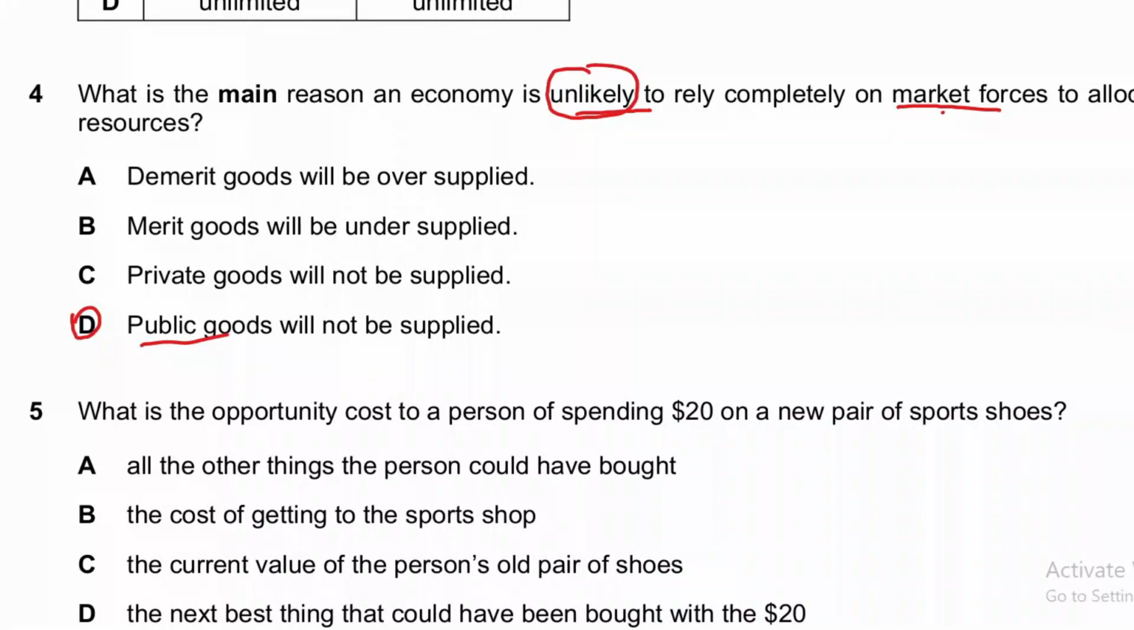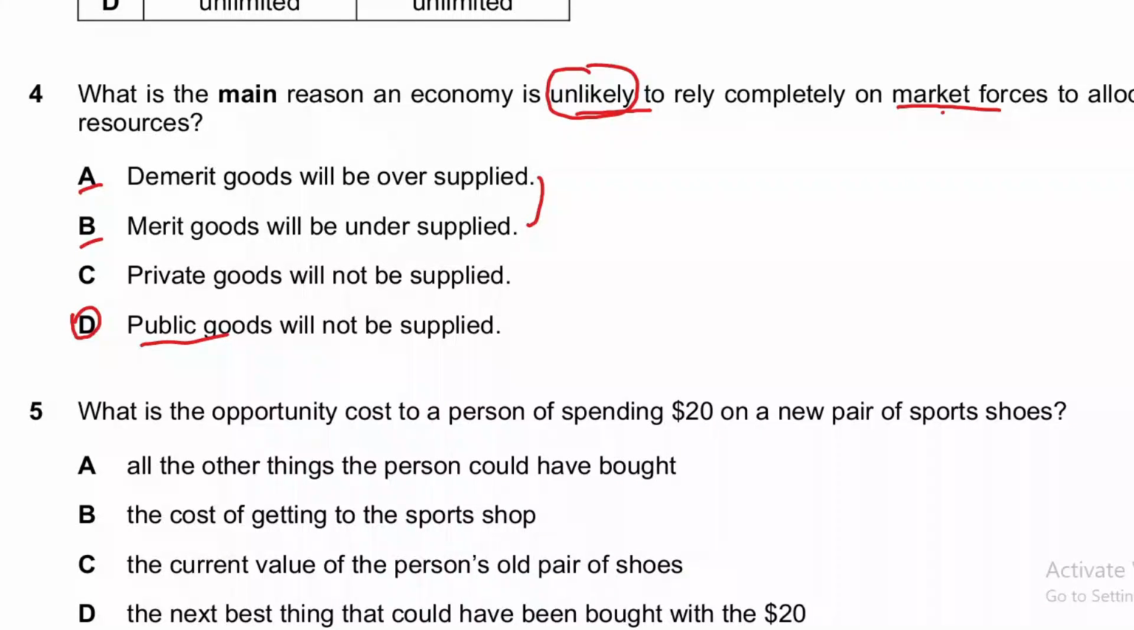You may be confused with options A and B as well. Demerit goods will be oversupplied, merit goods will be undersupplied. These two options resemble each other because the private sector definitely overproduces demerit goods and underproduces merit goods. So these two options are also correct, but they are produced by the market forces or free market economy.